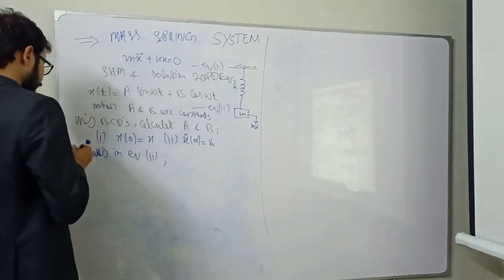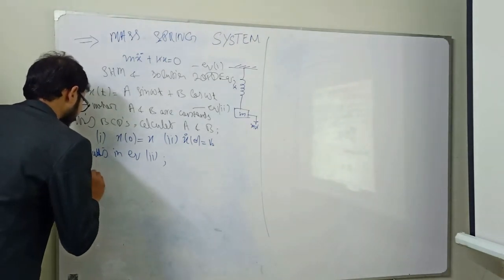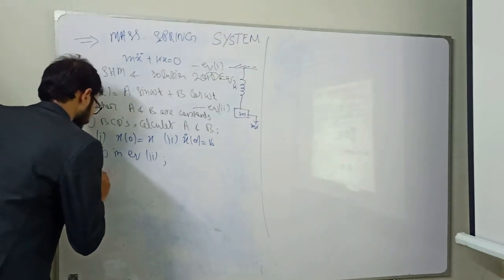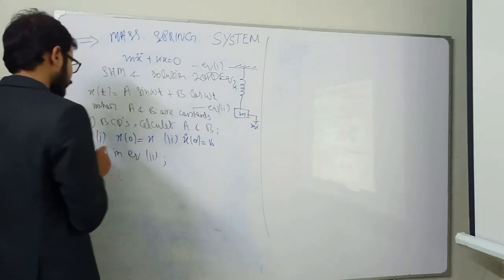From the first boundary condition, x of 0 is equal to x naught.